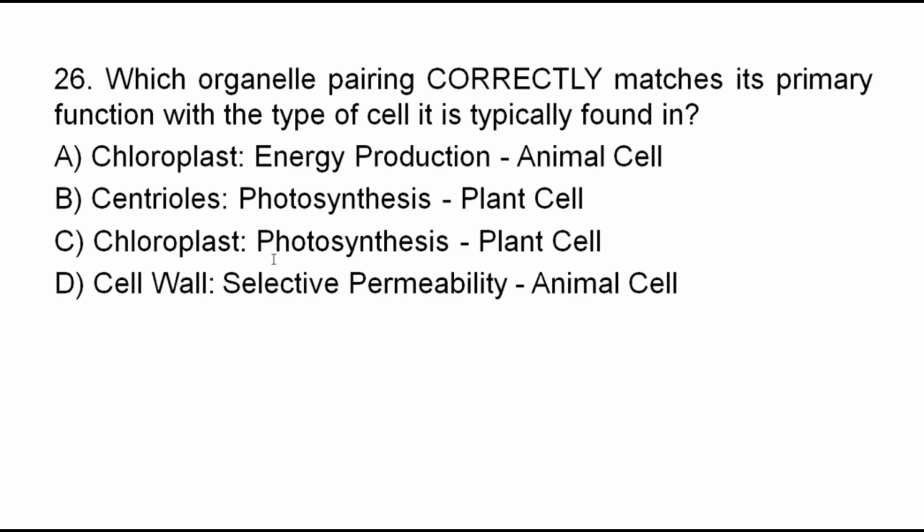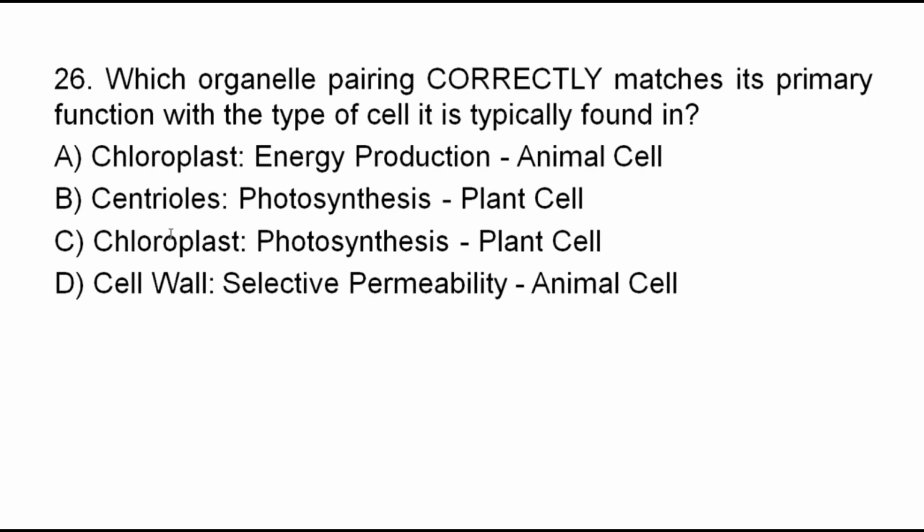Good. The correct answer is what? C, chloroplast. It is the site of photosynthesis and it's found in plant cells. So the correct answer for question number 26 is C. Chloroplast, energy production? No, chloroplast is not the site of energy production. Mitochondria is the site of energy production, and chloroplast is not found in animal cells. Centrioles? No, centrioles are important for cell division. They are not the site of photosynthesis, and they are found in animal cells.